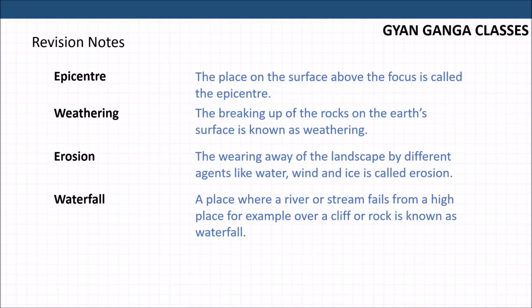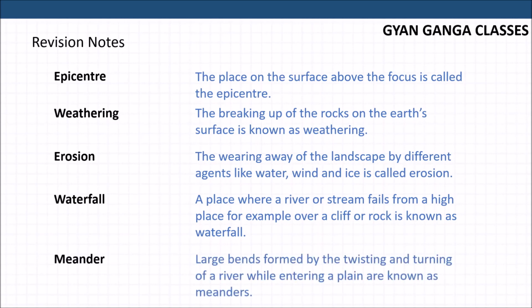Waterfall: the place where a river or stream falls from a high place to the lower side, like a rock cliff, is called a waterfall. Meander: the large bends formed by twisting and turning of rivers while entering a plain are called meanders.